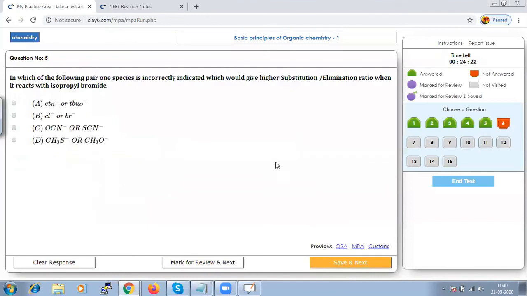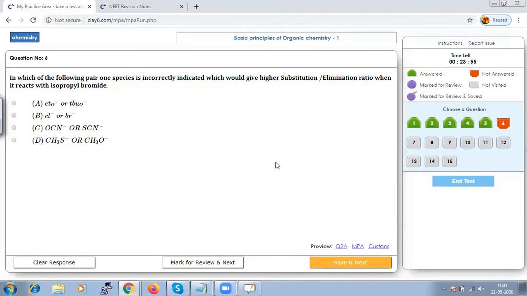In which of the following pairs is one species incorrectly indicated, which would give a higher substitution to elimination ratio when it reacts with isopropyl bromide? Once again, the same rule applies: the greater the basicity, the higher the elimination, and the greater the nucleophilicity.